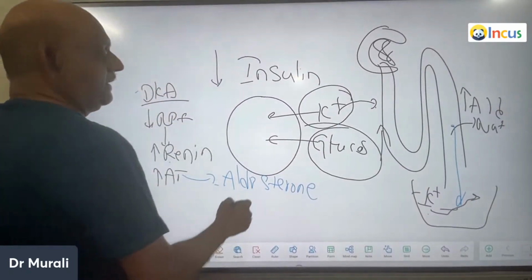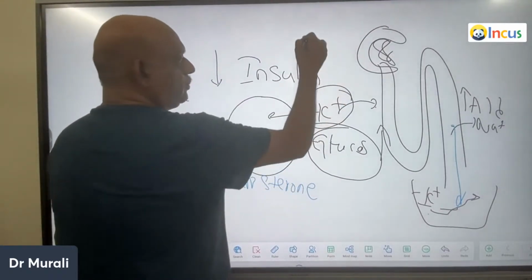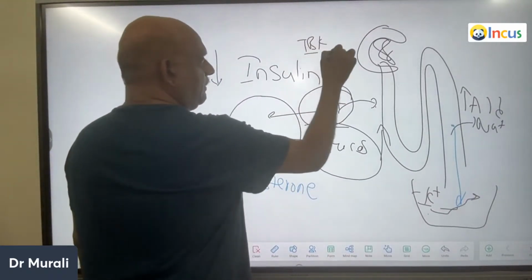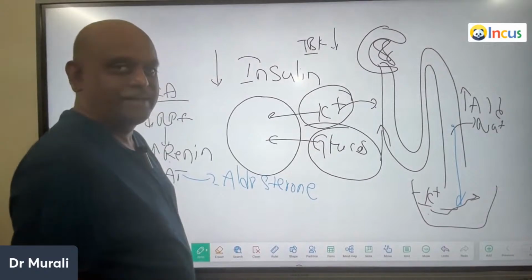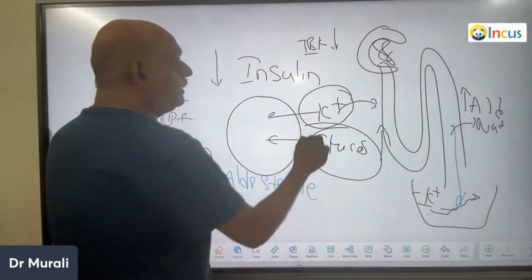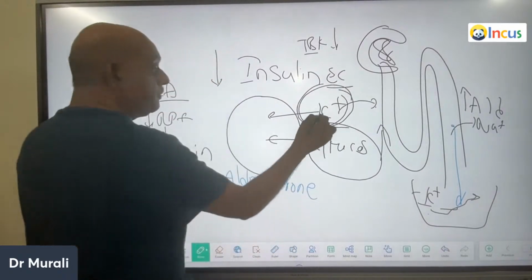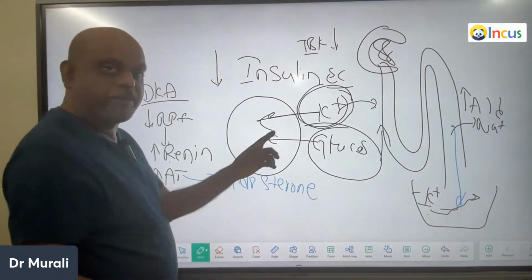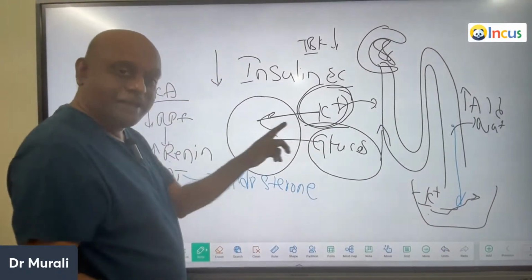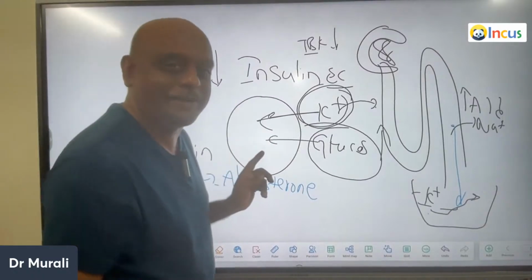But even though the total body potassium levels are low, still all that is remaining is extracellular, because insulin is required to move the potassium intracellularly, which is not happening.